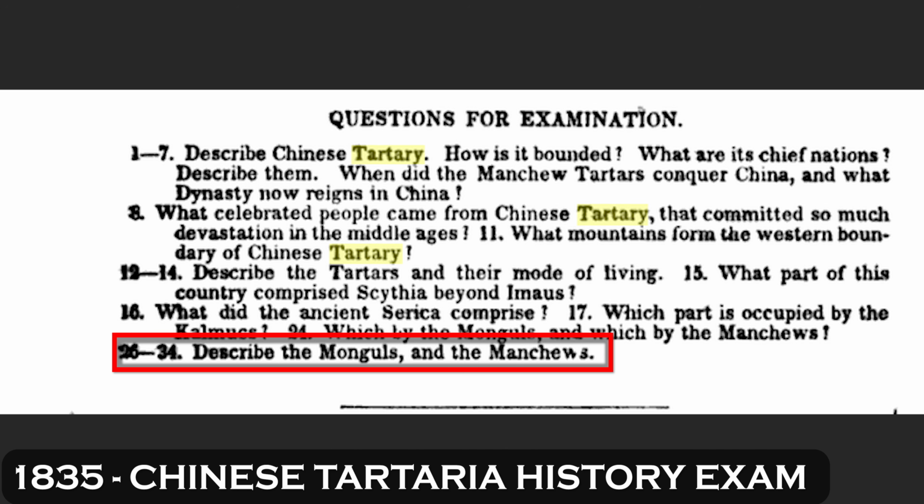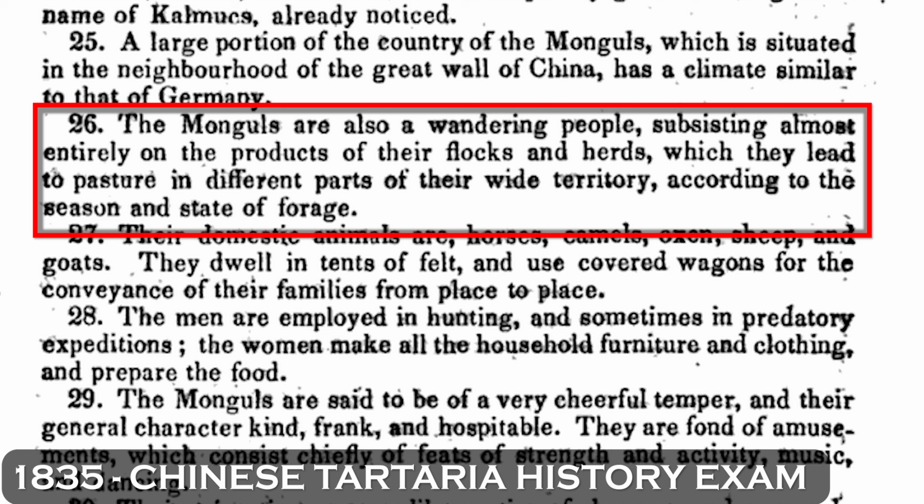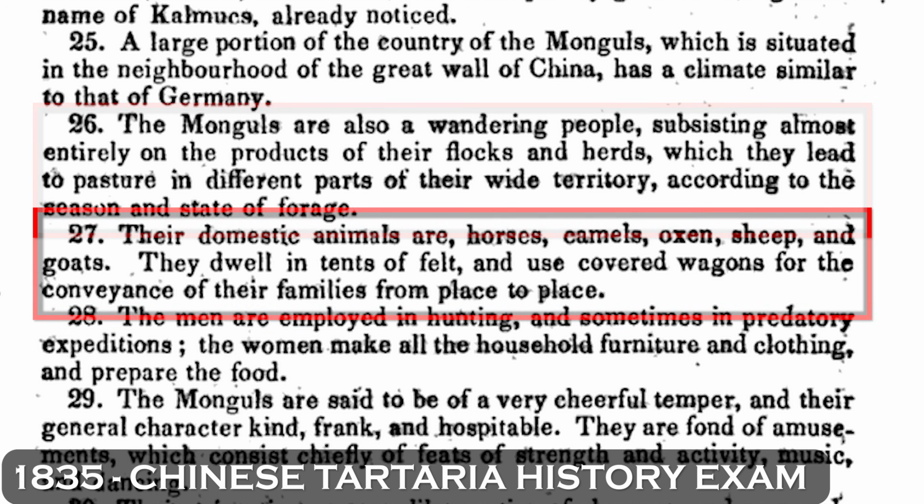Questions 26 to 34 ask us to describe the Mongols and the Manchus. The Mongols are also a wandering people, subsisting almost entirely on the products of their flocks and herds, which they lead to pasture in different parts of their wide territory, according to the season and state of forage. Their domestic animals are horses, camels, oxen, sheep, and goats. They dwell in tents of felt and use covered wagons for the conveyance of their families from place to place.